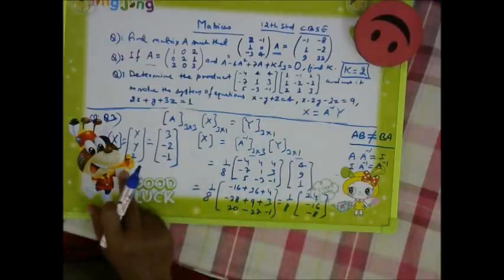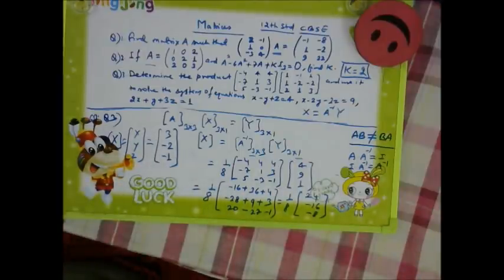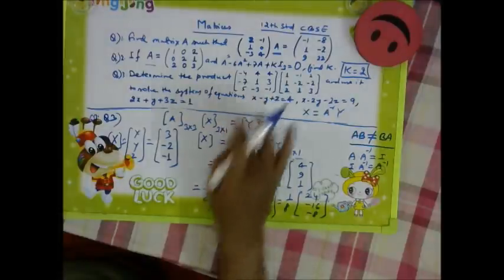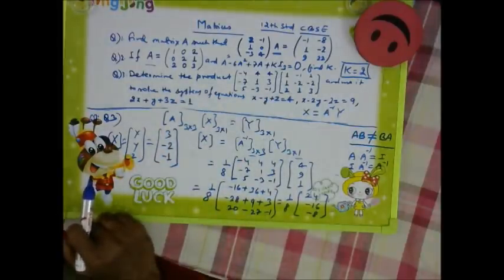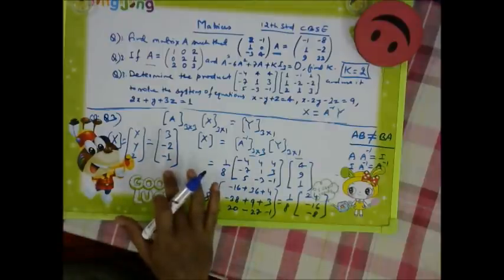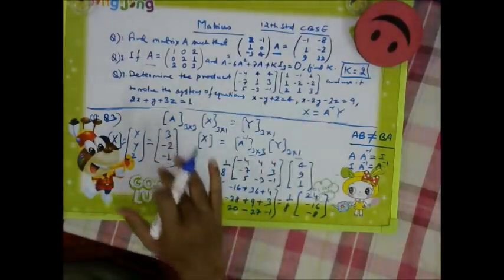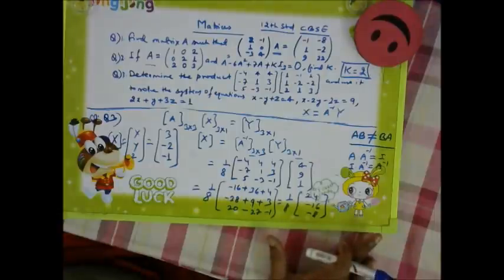So we have found the values of X, Y, Z as 3, minus 2 and minus 1. This answer, we will substitute in any one of the equations, and we will see whether our answer is correct or not.